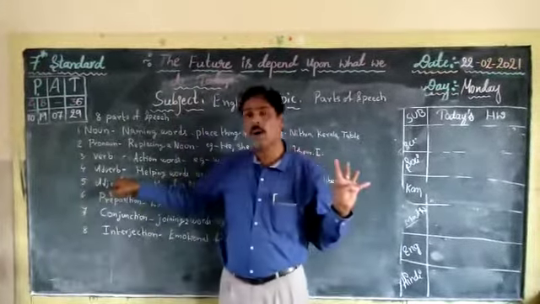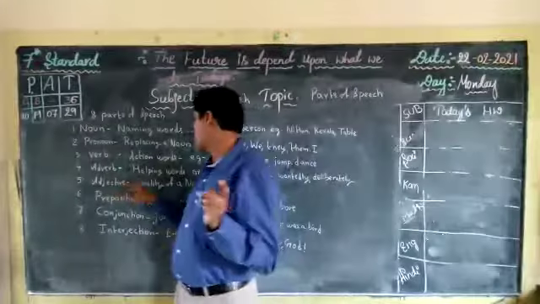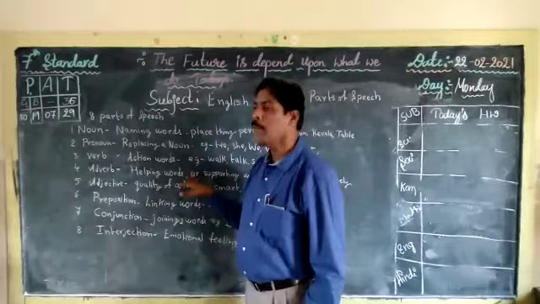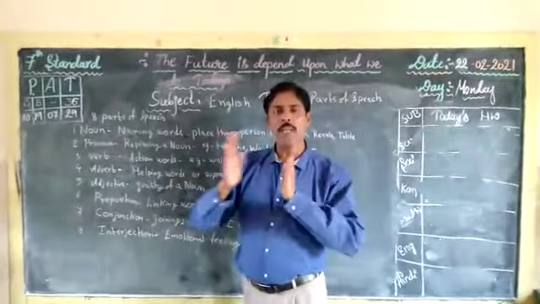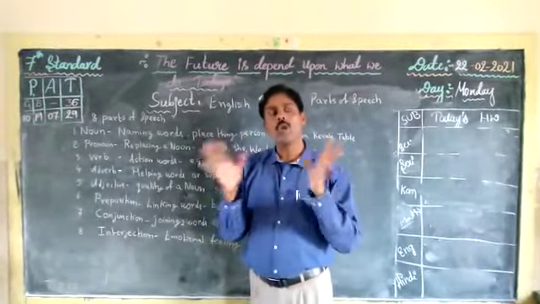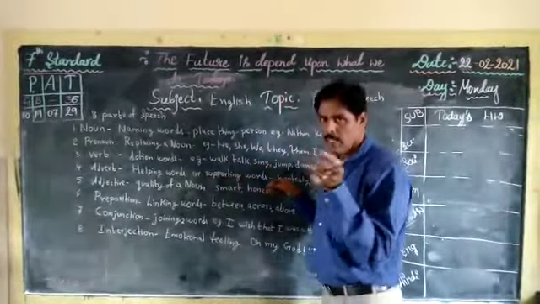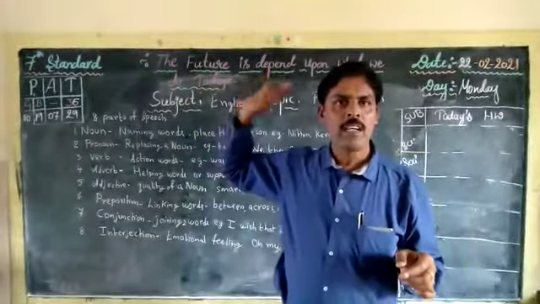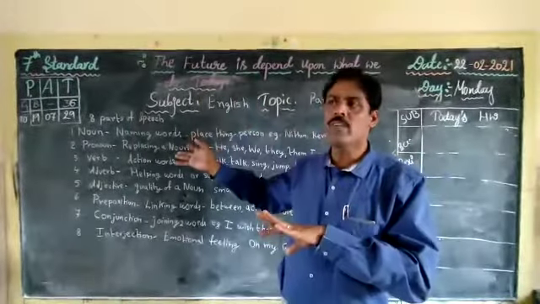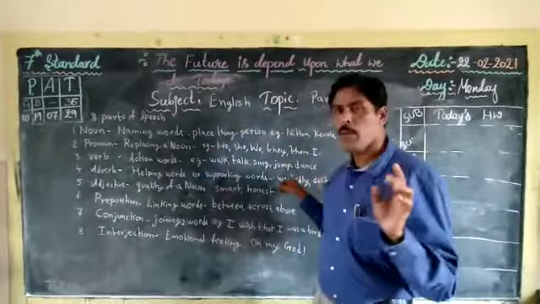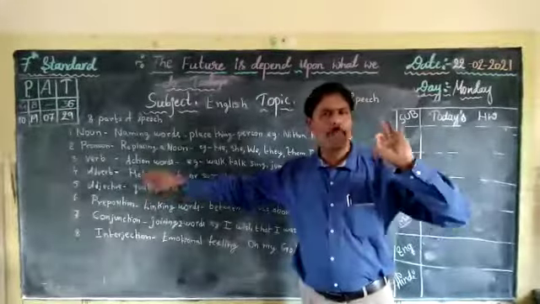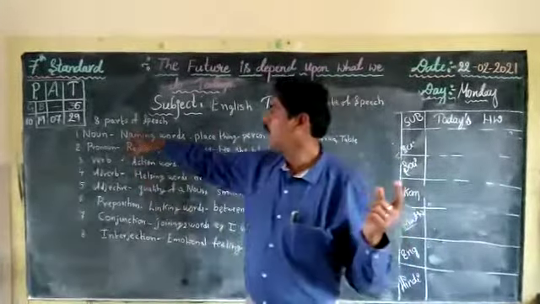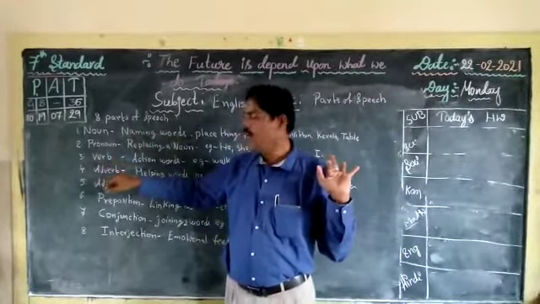Coming to the next, fourth form, adverb. What is an adverb? In a very easy way to learn, an adverb is called a helping word or a supporting word. How supporting? Wanted plus ly form, wantedly. He wantedly went into the rain. He deliberately started dancing on the floor. All the ly forms are adverb. So once again I am repeating: noun, pronoun, verb, adverb.